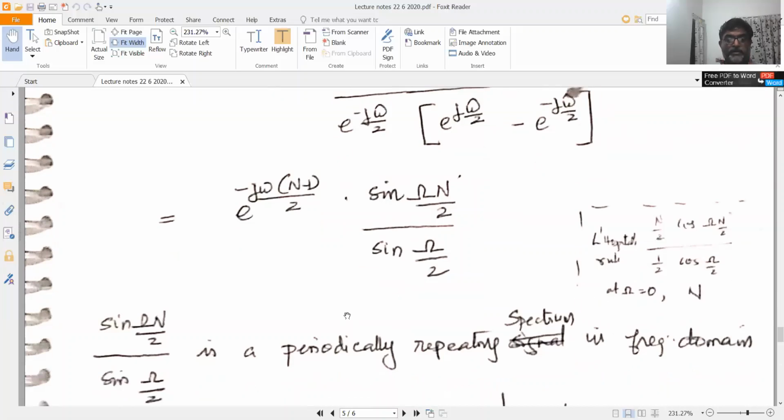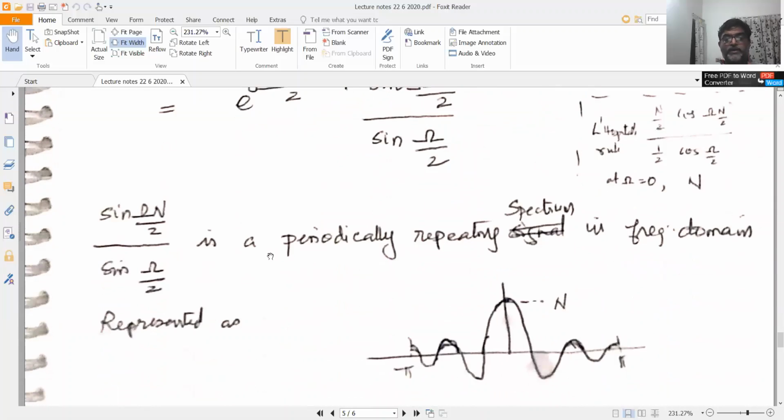So sine omega N by 2 by sine omega by 2 is a periodically repeating spectrum in the frequency domain, which is represented something like this. This is just one cycle of sine omega N by 2 by sine omega by 2. Height is equal to N. It exists from minus pi to plus pi. Again, it repeats from pi to 3 pi. You have the same cycle, right?